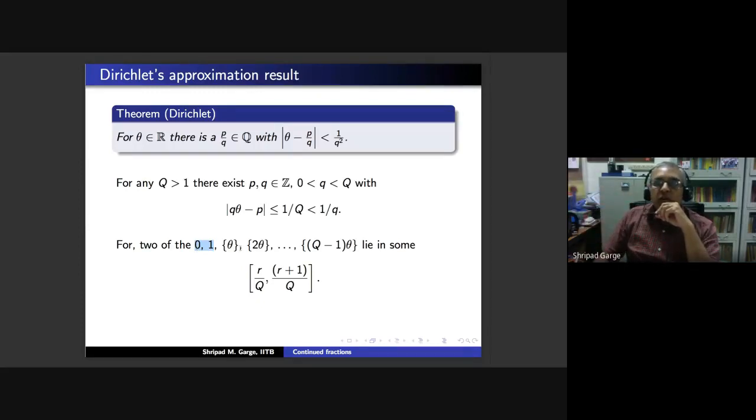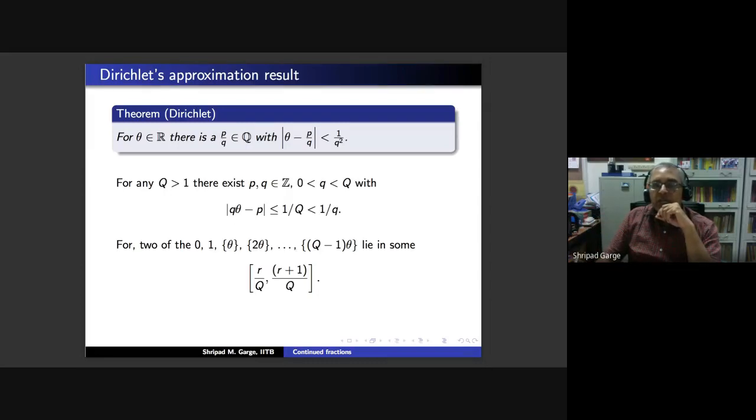So when you get two of these numbers to lie in one such subinterval, at least one of them will have to be a fractional part, which you will write as k theta minus the integral part, or you will have k theta minus integral part minus L theta minus its integral part. And so you are going to get that k minus L is a non-zero number because k and L are distinct.